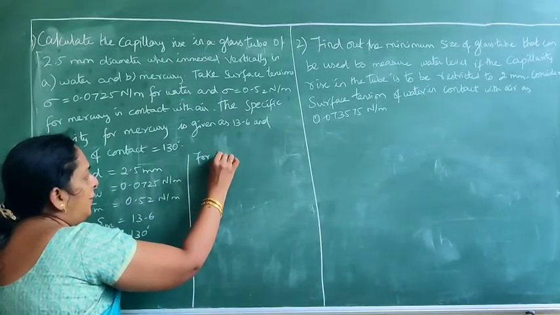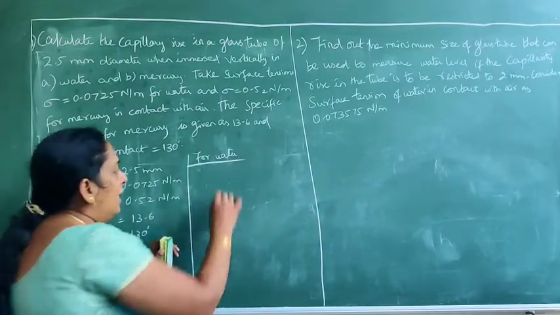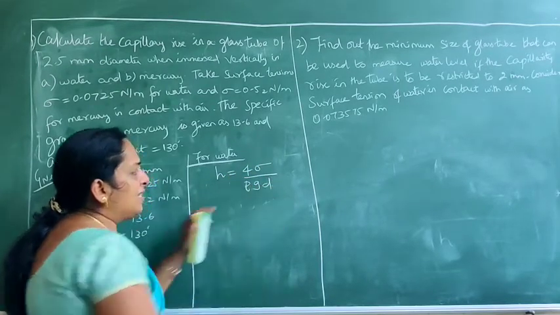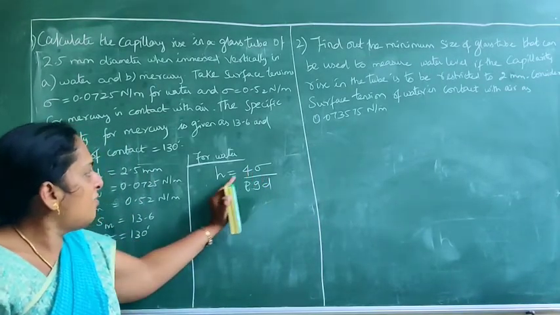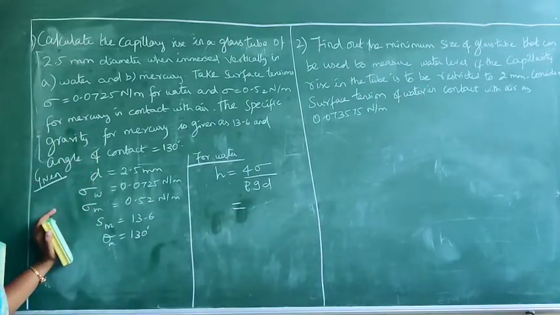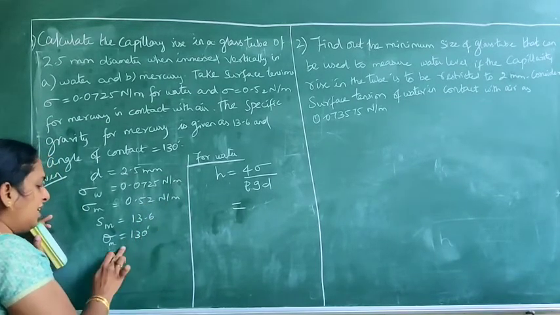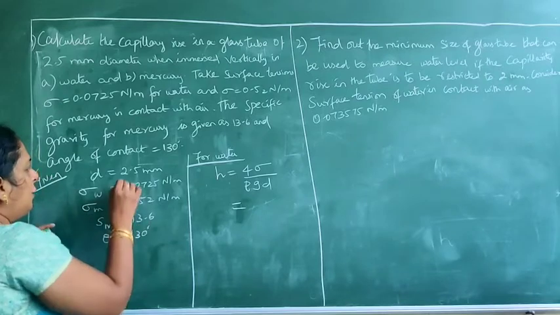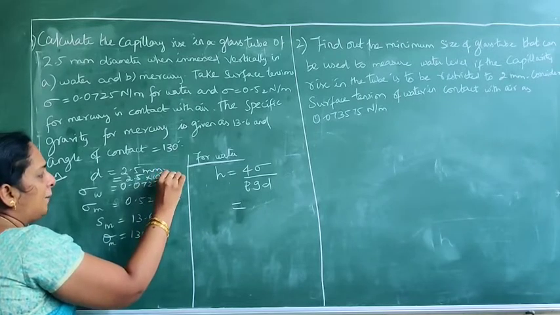So in case of water, what is the formula for finding out the capillary rise? Just now we have derived: h = 4σ / ρgD. We are not considering cos θ because θ is 0 and cos 0 is 1. So in case of water we have only this equation. Just mere substitution here. But please confirm everything is in the same unit. Here σ is in N/m, specific gravity does not have any unit, θ is 130 degrees, that's okay. But what about the diameter? Here it is in mm. Please convert into meters. So 2.5 mm is 2.5 × 10^-3 meters.